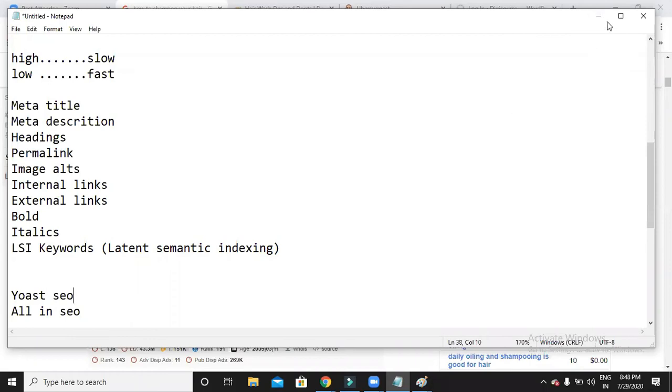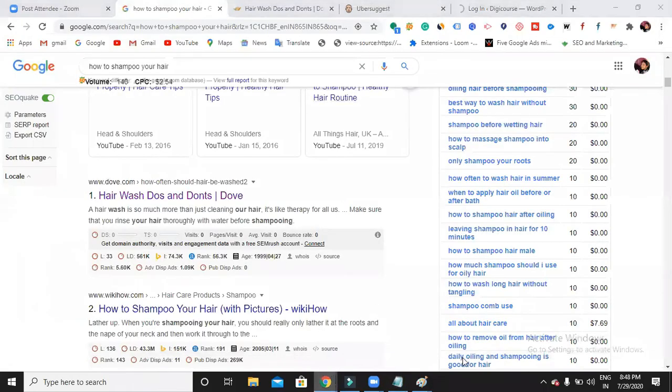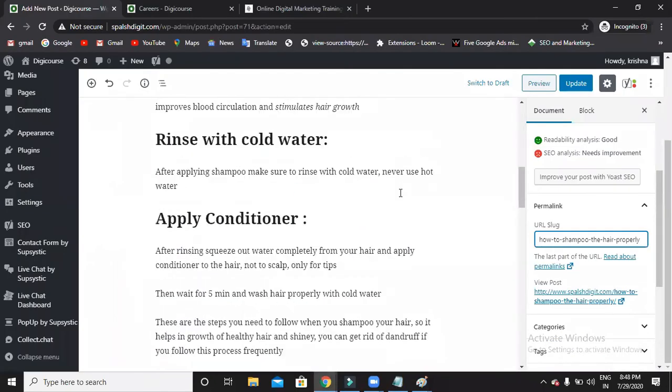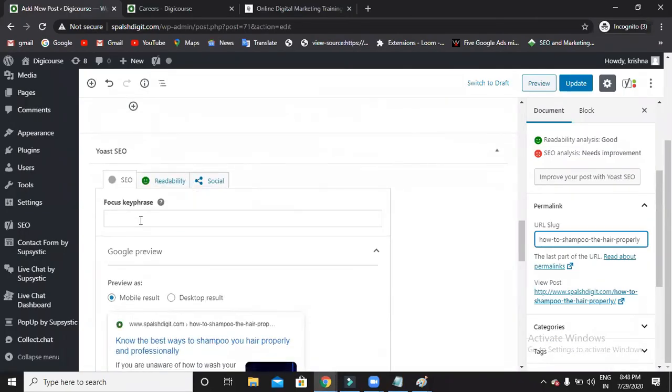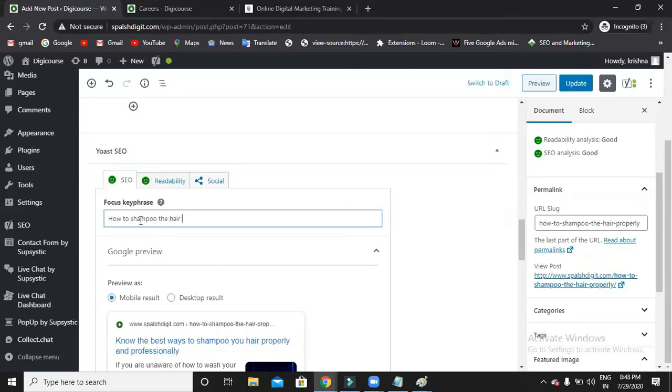All right, so let me publish the blog. Can you see now? Here the focus keyword is there. This is what the focus keyword is. If you use this focus keyword, Google will understand what your primary keyword is, that is, the keyword for which you are trying to show the website on top.